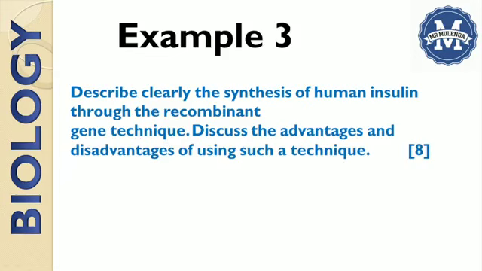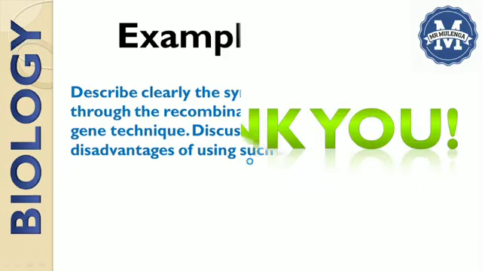And the other 4 marks, you are going to get when you discuss the advantages and disadvantages of the recombinant gene technique. So 4 marks for the first part and 4 marks for the second part. That makes 8 marks. That's how you are going to get the 8 marks, and this is how marks are distributed when awarding essay questions in biology. Okay, I hope this is clear.